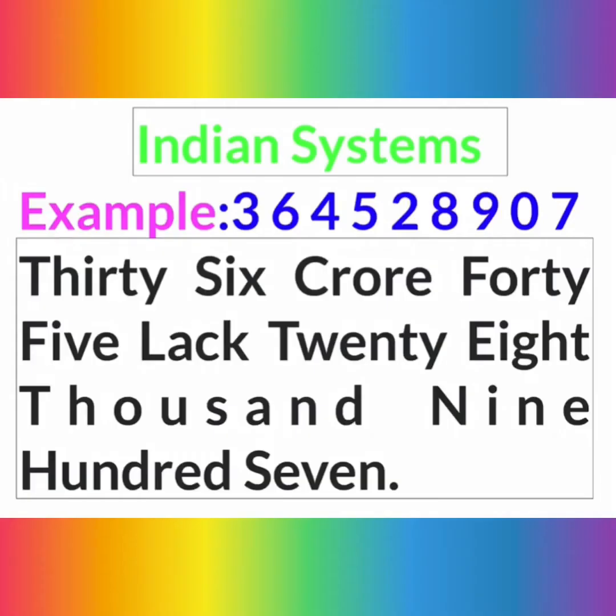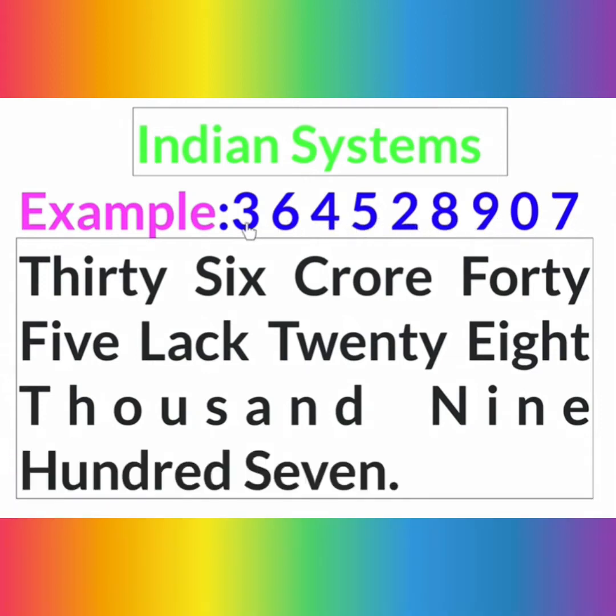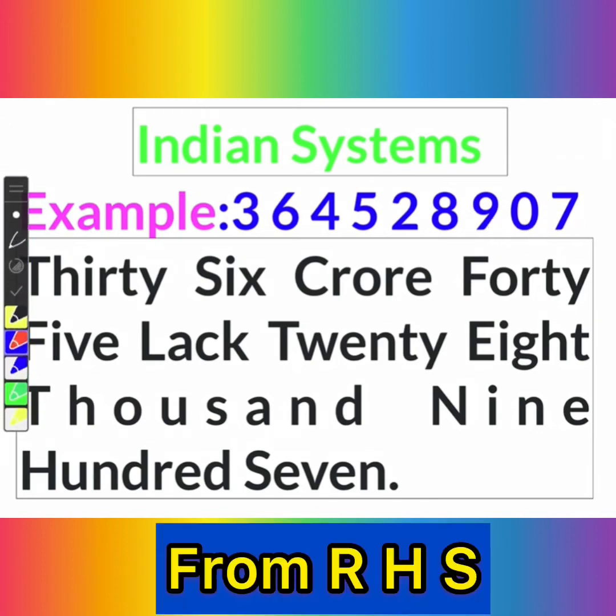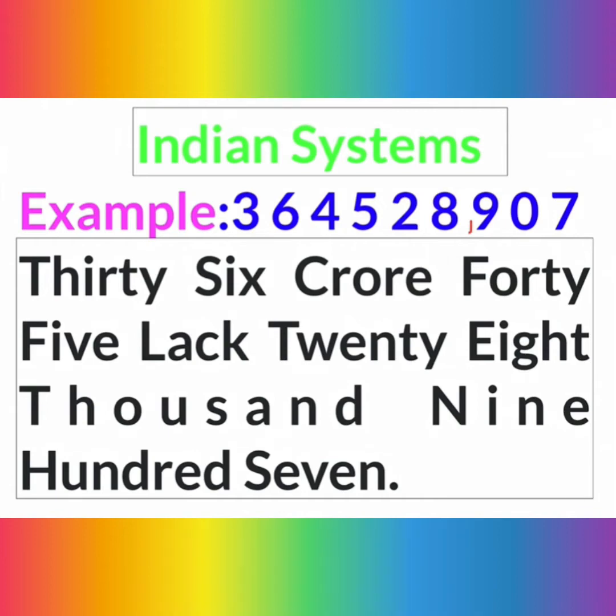Now, for example, we will read from the left hand side, that is 7 0 9 8 2 5 4 6 3. So how can we insert the commas? Here you count 1 2 3 digits. So you will put here comma between 8 and 9. After that every 2 digit you once again count 2 digit only.